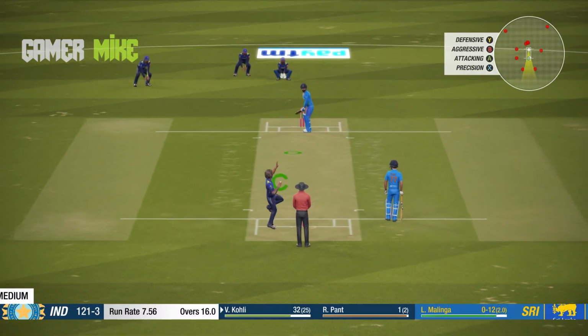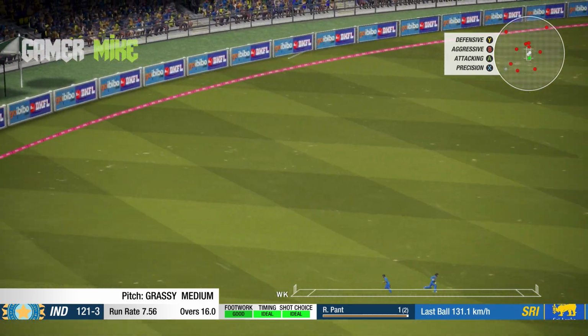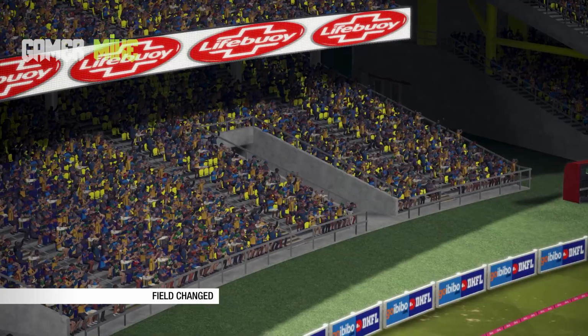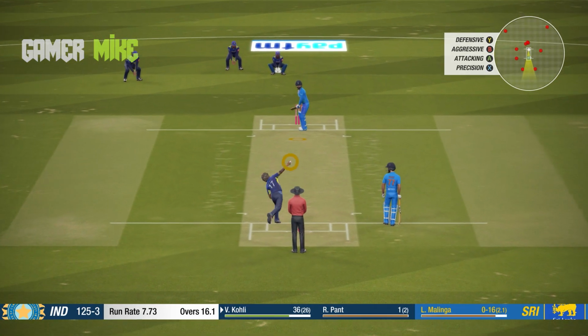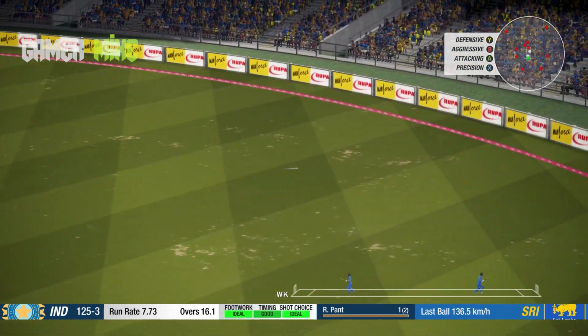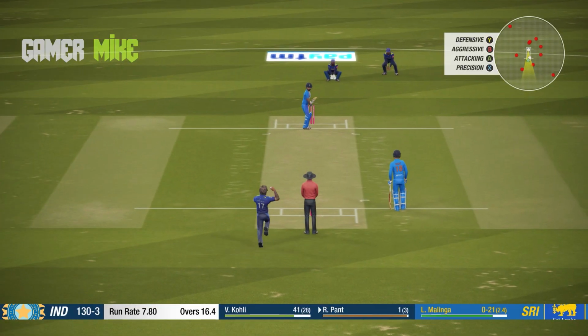And now Malinga back into the attack. Another short pitch delivery, and no man in the cover region. Virat Kohli, one bounce and over the rope, will add another boundary to his account. And Malinga with his second ball, again, this time a full length delivery onto the pads. That's his zone, Virat Kohli's zone, picks another boundary. And now Rishabh Pant on strike.